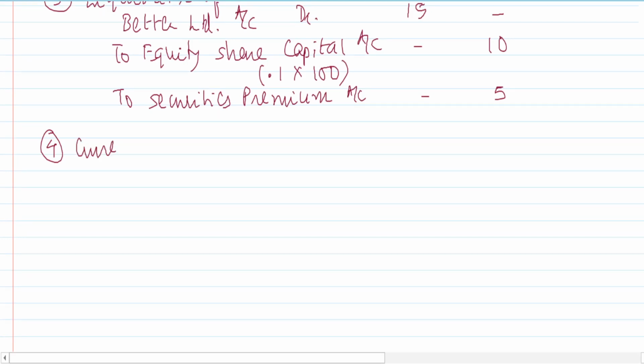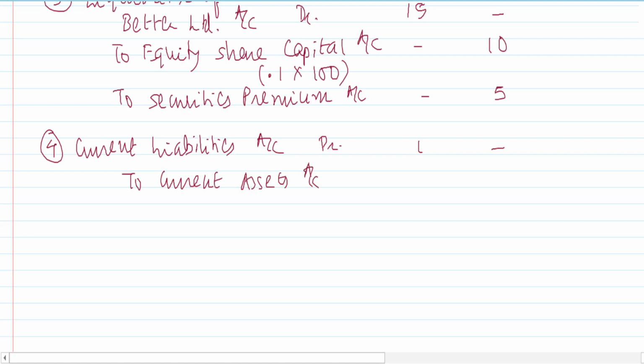So I say current liabilities account debit 1 to current assets account, right? I'm taking care of the mutual obligation. The final fifth, unrealized profit, say capital reserve account debit 0.1.